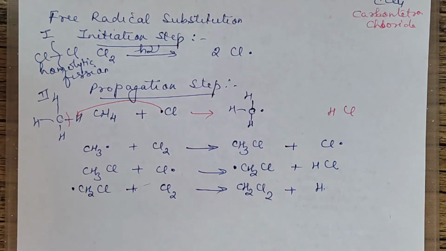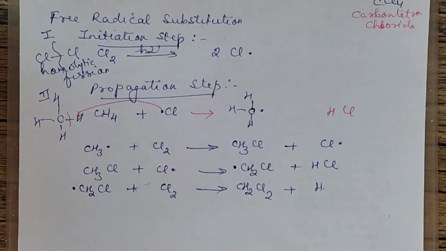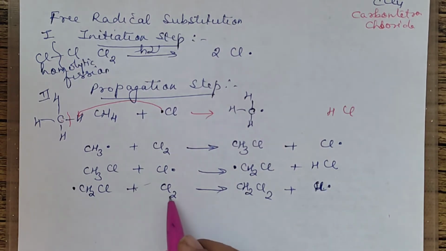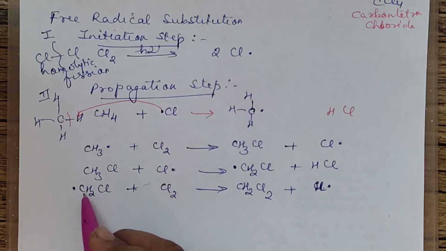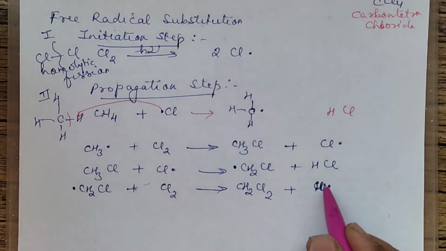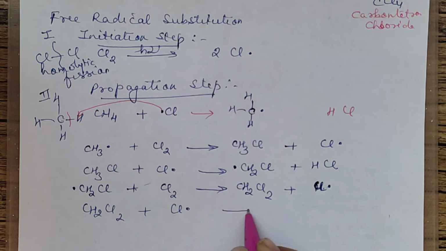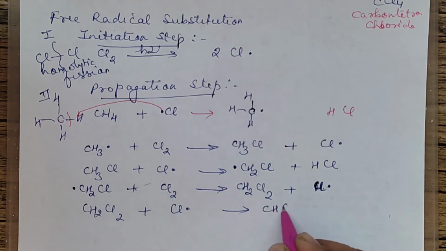It will be a chlorine free radical. So one chlorine has gone here. It has become CH2Cl2 plus one more chlorine free radical. Now the product CH2Cl2 will again combine, and this will pull H from here. Always the Cl free radical is pulling H from this side. So when it pulls H from here, you will have CHCl2 plus HCl, and this is now a free radical.